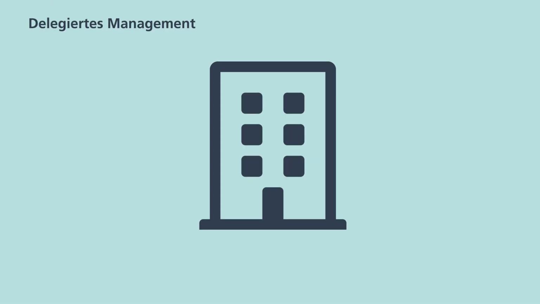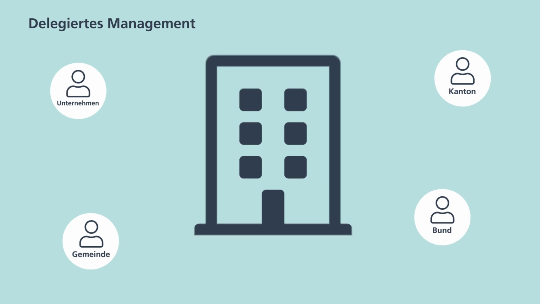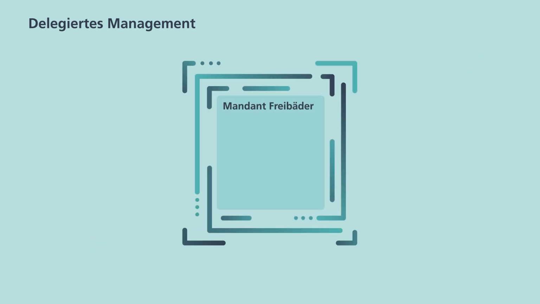All of these administrative activities can be delegated internally and externally via EIAM. For example, to cantons, communes and companies. This functionality is known as delegated management and is set up in the EIAM architecture as follows. The administrator of an access client opens units.